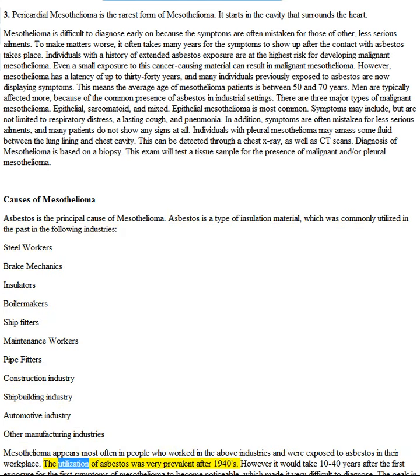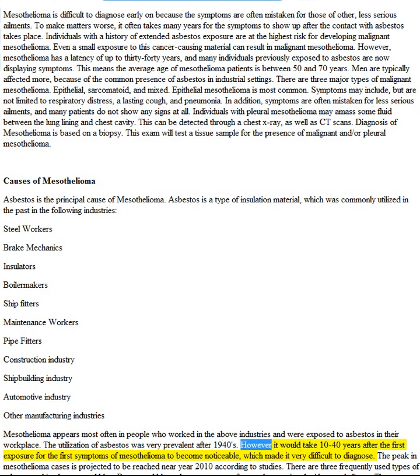The utilization of asbestos was very prevalent after 1940s. However, it would take 10 to 40 years after the first exposure for the first symptoms of mesothelioma to become noticeable, which made it very difficult to diagnose. The peak in mesothelioma cases is projected to be reached near the year 2010 according to studies.